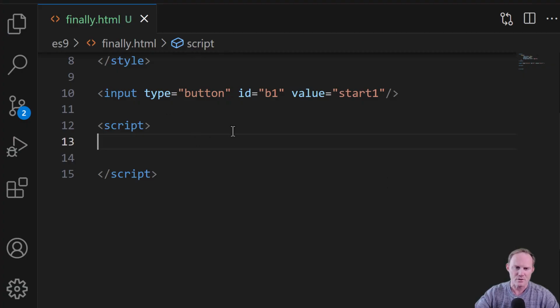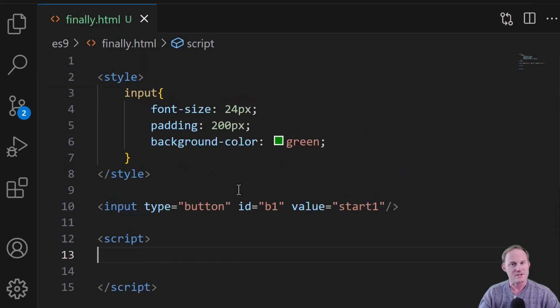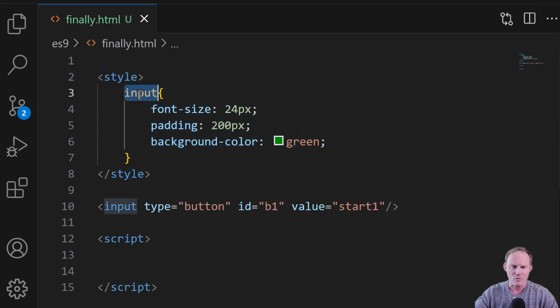So hopping over to our code quick, I've got an HTML file called finally.html. The link to this code will be in the description. But I've already got a style tag here for an input and then an input box just so you don't have to watch me write HTML and CSS, and then a script tag down here.